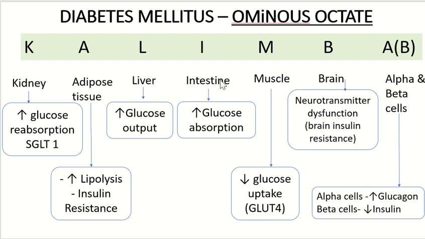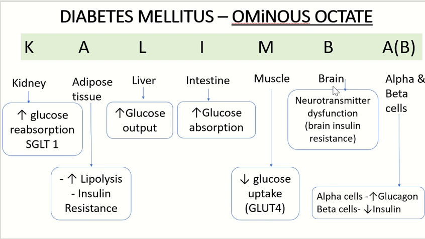Another cause may be in the intestine, where there is increased absorption of glucose. Sometimes the problem may be in the muscle. There is decreased peripheral utilization of glucose, so the blood glucose will increase. The GLUT4 receptors are abnormal, leading to decreased glucose uptake in muscle.